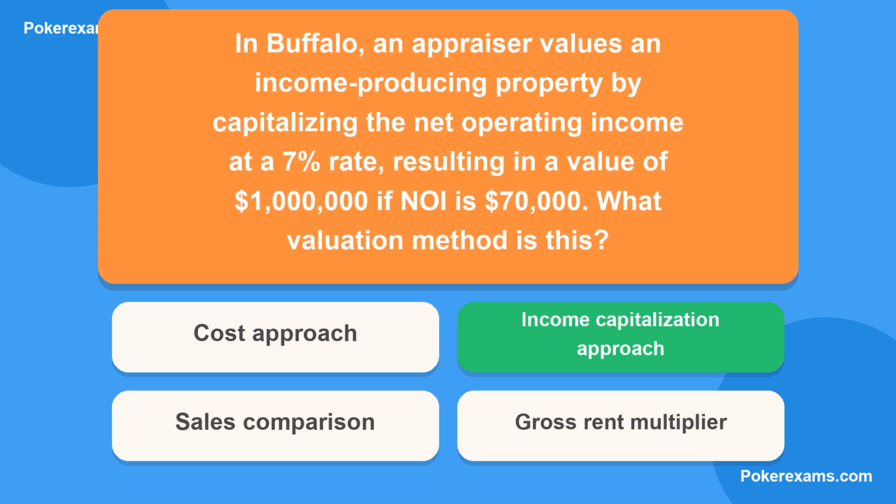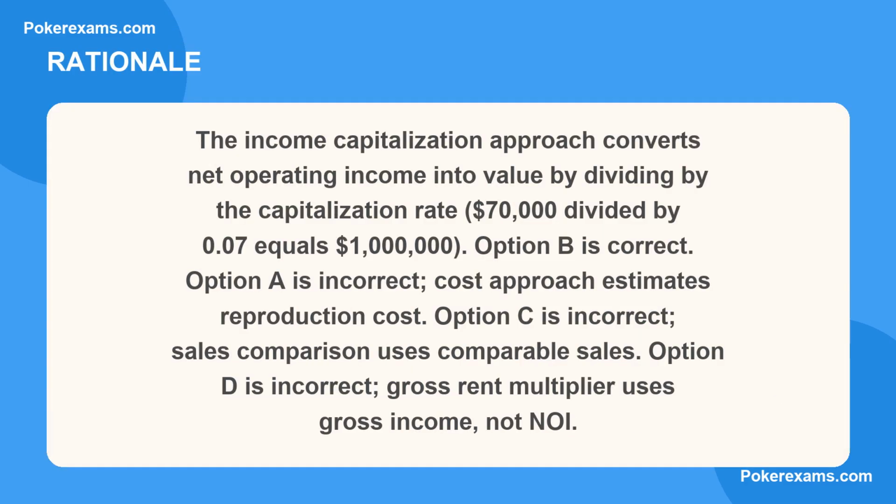The correct answer is B. Here is why. The income capitalization approach converts net operating income into value by dividing by the capitalization rate. $70,000 divided by 0.07 equals $1 million. Option B is correct. Option A is incorrect. Cost approach estimates reproduction cost. Option C is incorrect. Sales comparison uses comparable sales. Option D is incorrect. Gross rent multiplier uses gross income, not NOI.